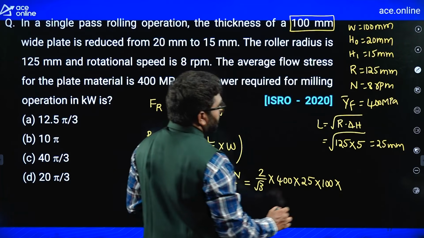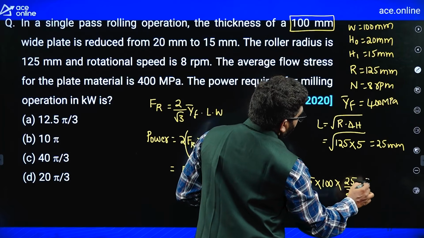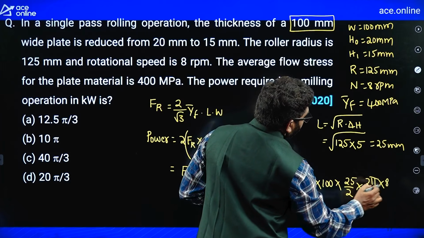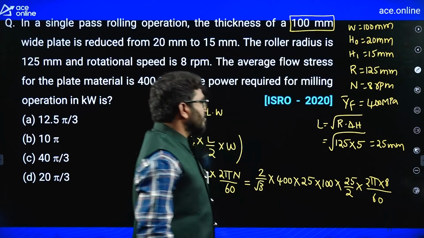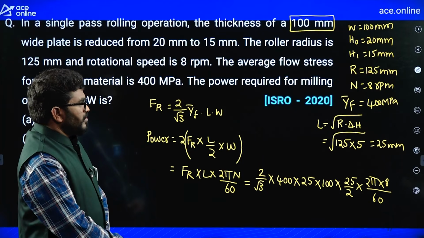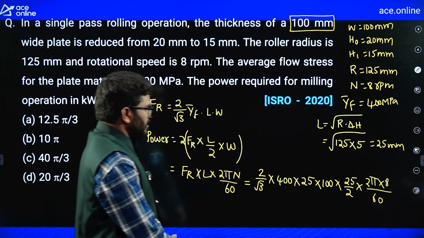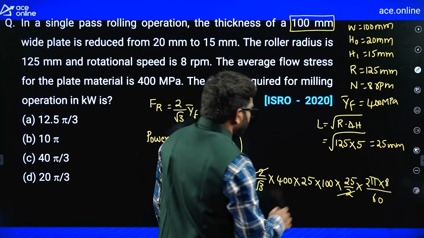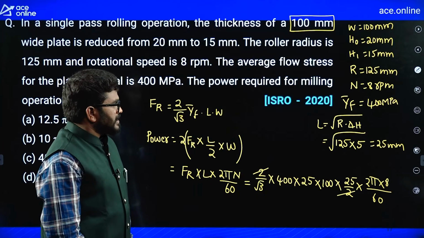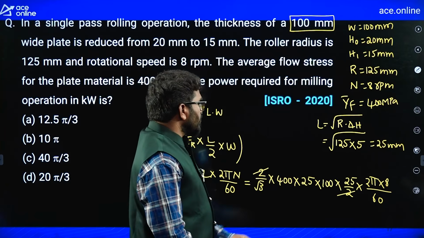Into L by 2, 25 by 2 into omega, 2 pi 8 by 60. You just solve this question. By solving this question, you will get the answer easily. In terms of pi, you can solve this question. This one cancels. Right? Now, you can take 25 into 25.